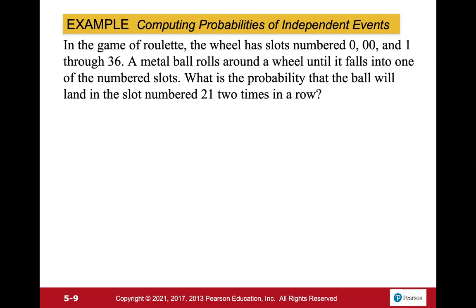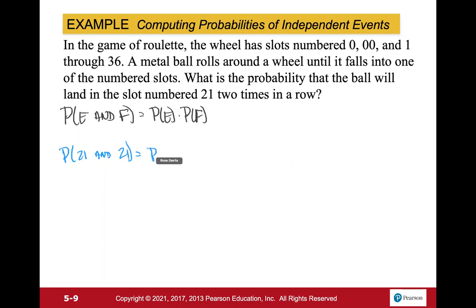So what we're looking at here, remember the formula: the probability of event E and event F is equal to the probability of event E times the probability of event F. So the product of those two. Here what we're asking is, what is the probability of landing on the slot numbered 21, and then 21 again, which means it's going to be the probability of 21 times the probability of 21.